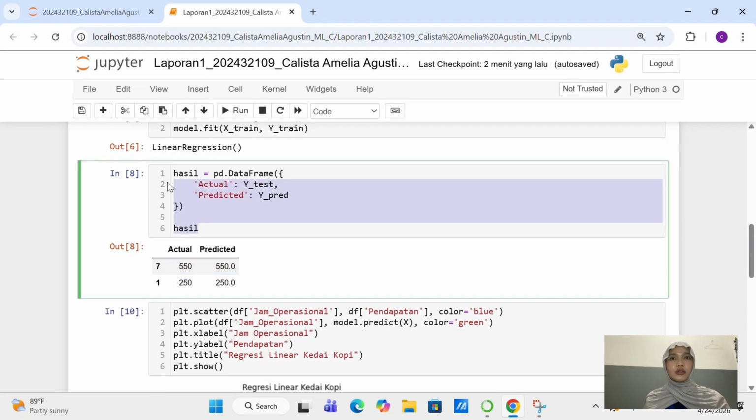After the model was trained, I performed prediction. The model was used to predict revenue based on the testing data. Then the predicted results were compared with the actual values and displayed in a table. From the result, it can be seen that the predicted values are very close to the actual values, which means the model performed well.